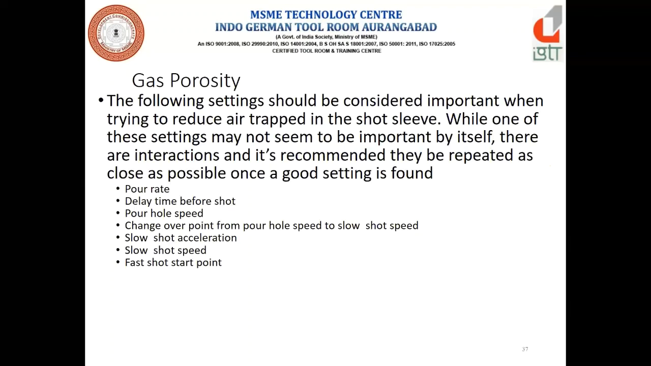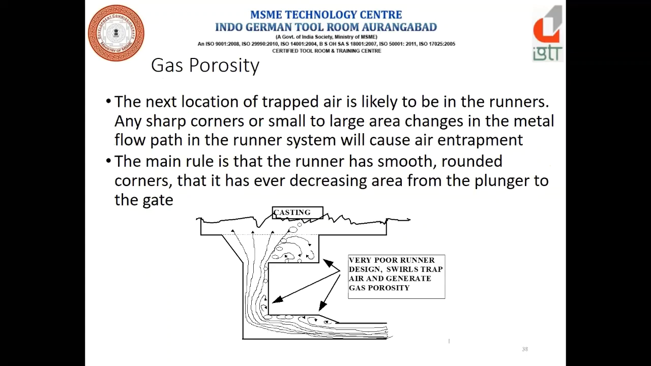Got it? Now for gas porosity, the following settings should be considered important when trying to reduce trapped air. That is the pouring rate while pouring the metal through the ladle into the sleeve. Basically, the delay time before shot. There are two phases, as Pratik explained to you yesterday: phase 1, phase 2, S1, S2 we call. How fast or how slow you go matters in the trapping of air. Slow shot acceleration and slow shot speed matter.